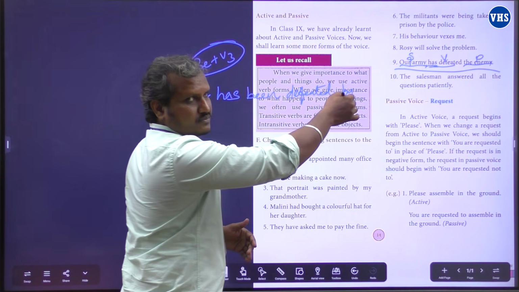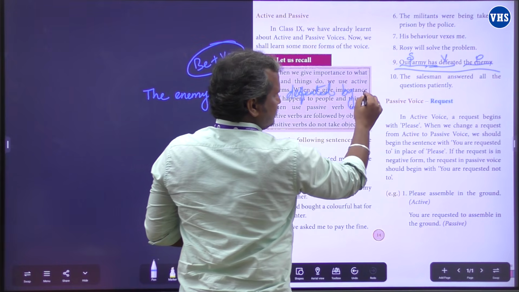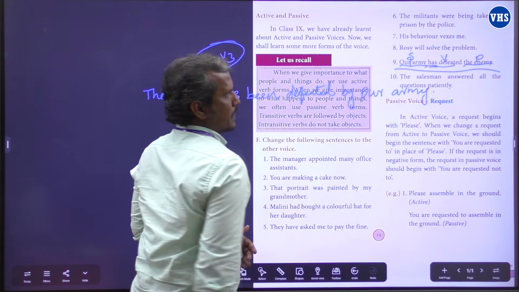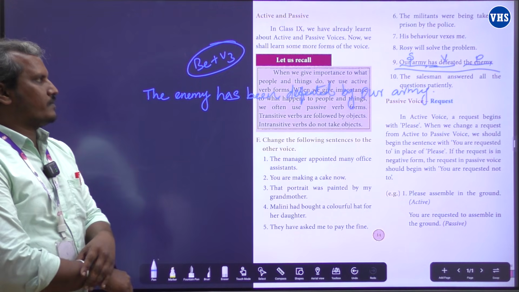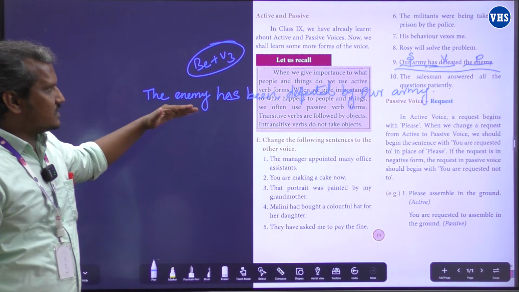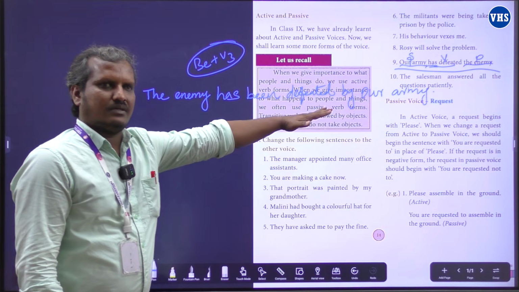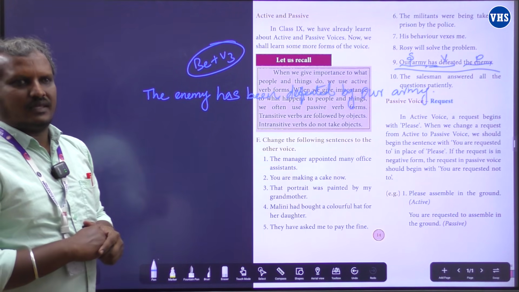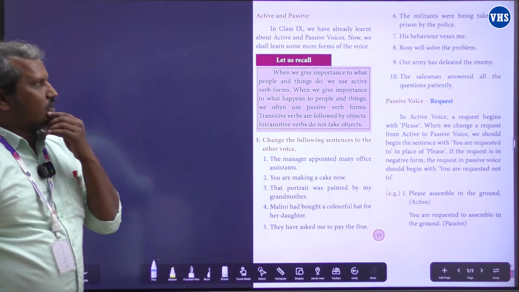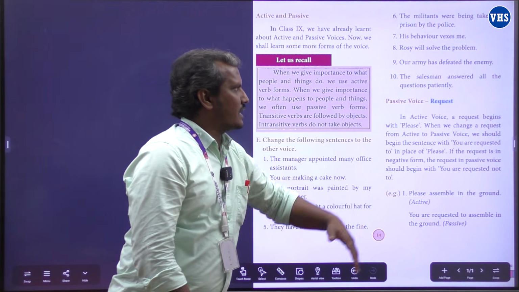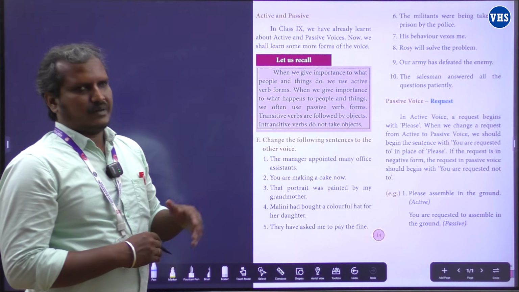The enemy has been defeated, the agent by. The subject comes as an object in the passive voice. Our army. It's very simple. Look, our army has defeated the enemy. The enemy has been defeated by our army. That's it. Fine. Now we'll look at the last in the queue. That's the 10th one. The salesman answered all the questions passionately.